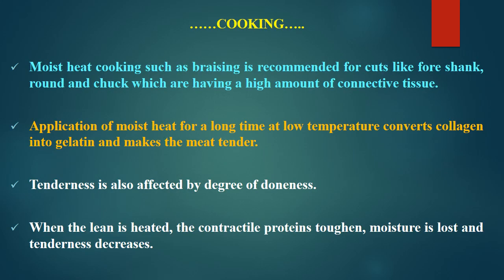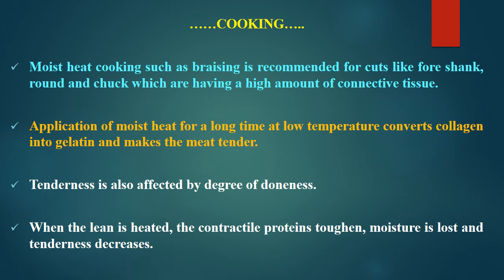So all this meat where there is less connective tissue should be cooked by dry heat cooking. In continuation about cooking, the moist heat cooking such as braising is recommended for cuts like foreshank, round and chuck, which are having high amount of connective tissue. So the shoulder region and thigh region having more active muscles with more connective tissue, and that makes the tough meat. So in such case, moist cooking, especially braising where it is cooked with steam and water, is more suitable, because application of moist heat for a long time at low temperature converts collagen into gelatin and makes the meat tender.